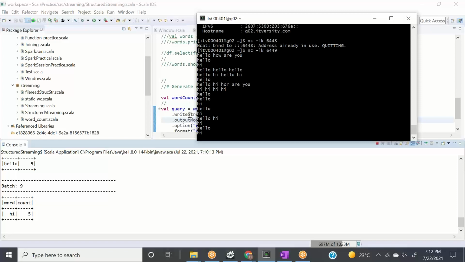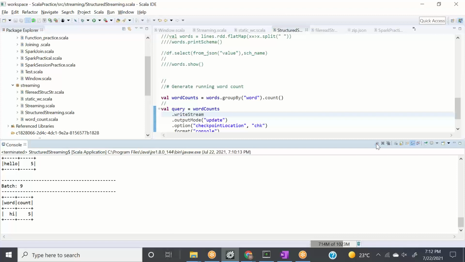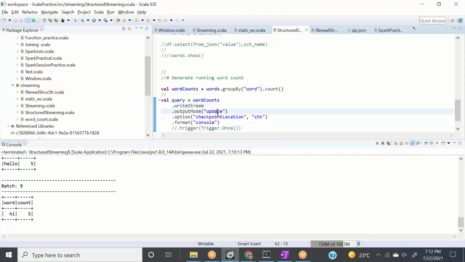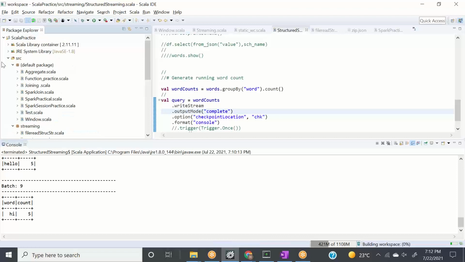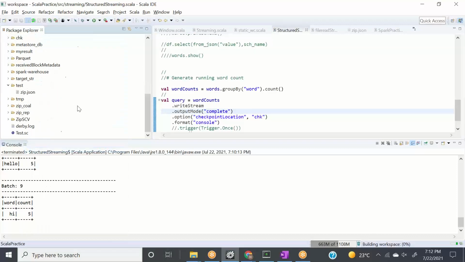Okay, so now let's stop it and let's do one thing. Let's see the behavior in complete mode again, so that you can compare both the modes. Okay, so now let's go here and refresh it.